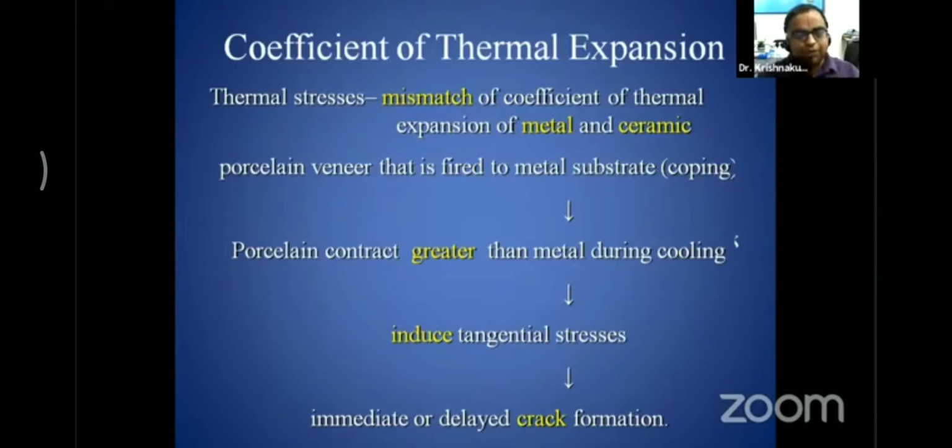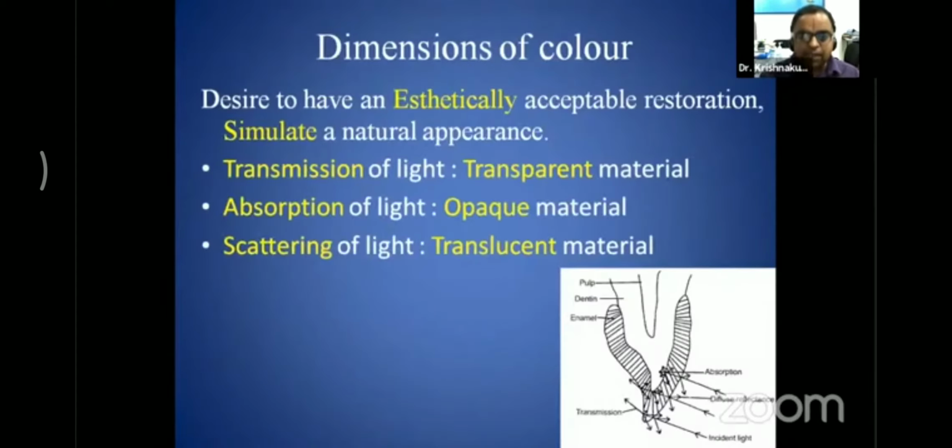That greater contraction of porcelain with respect to metal will lead to tangential stresses at the interface, and those tangential stresses will lead to immediate or delayed crack formation, and again that particular thing would dislodge at the interface level.